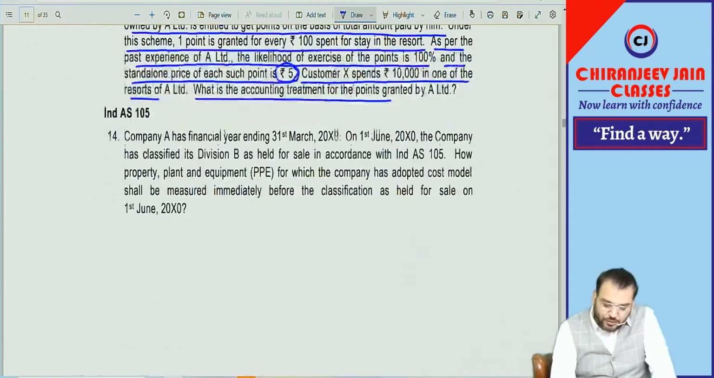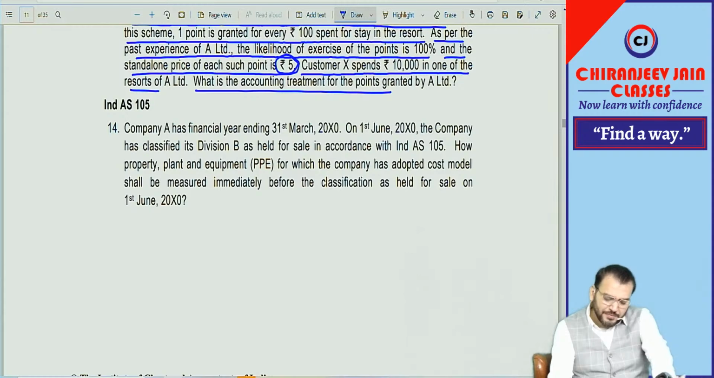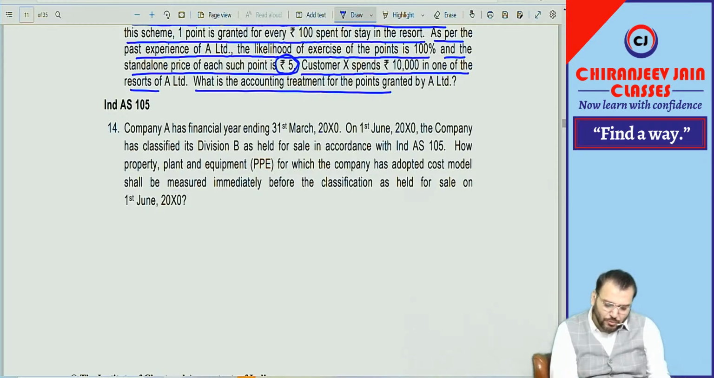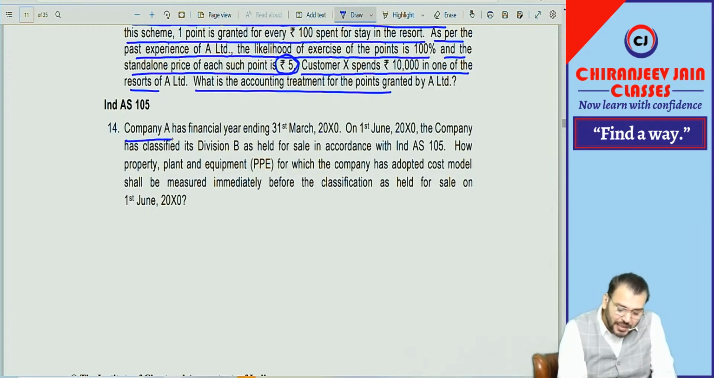Then coming to Ind AS 105 question. This question, I will say, I don't know why they have given this question. From my point of view, it's a useless question. No relevance. When I read the question, I was thinking, what is this question? When I read the solution, I said this part. Correct. Now, useless question.